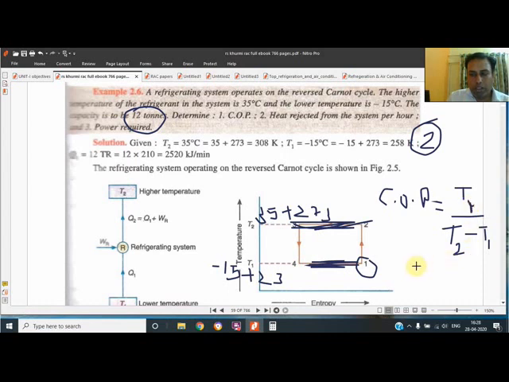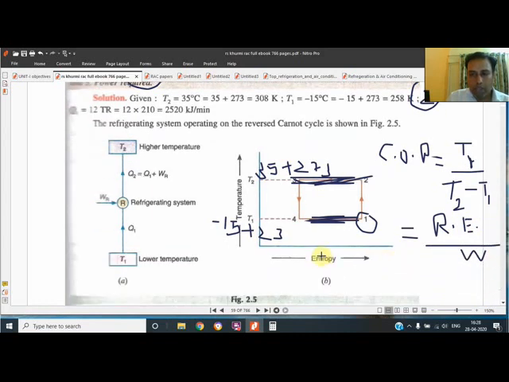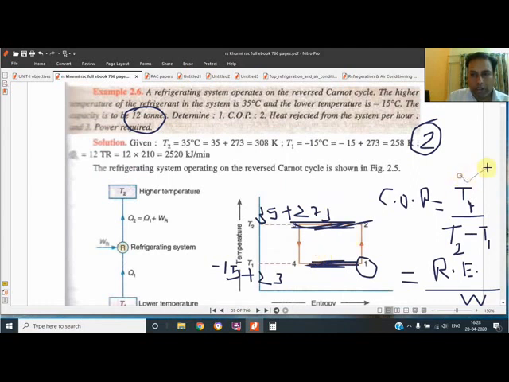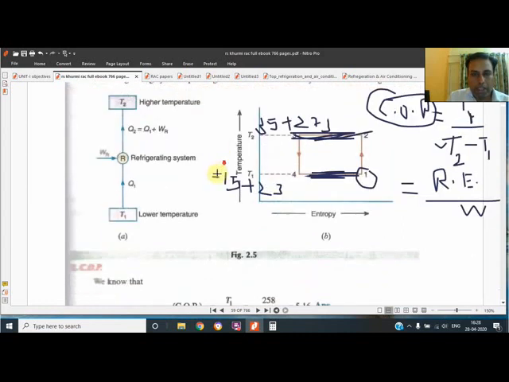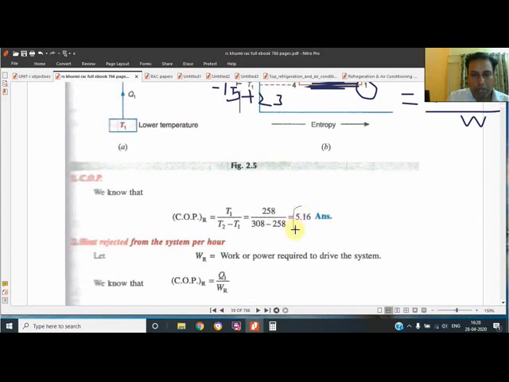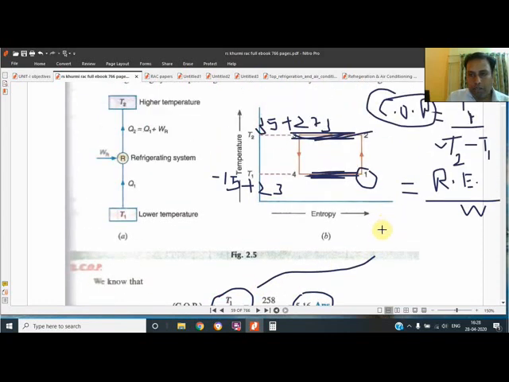The second formula is refrigerating effect upon work done. So there are two formulas instead of one. T1 and T2 are given in the question, so we can determine the COP very easily. The second formula is refrigerating effect upon work done.